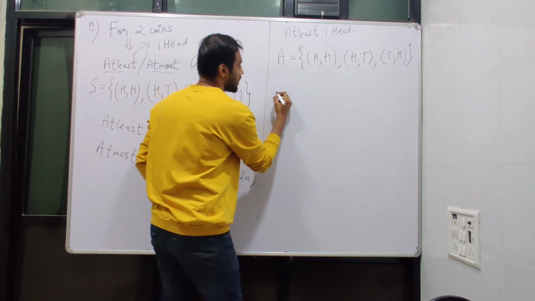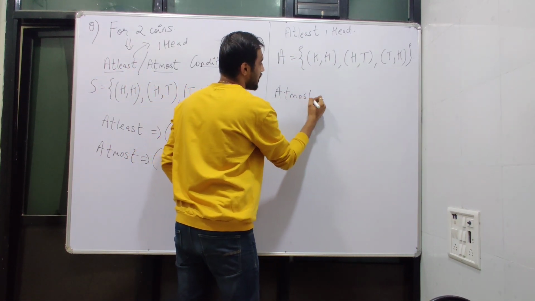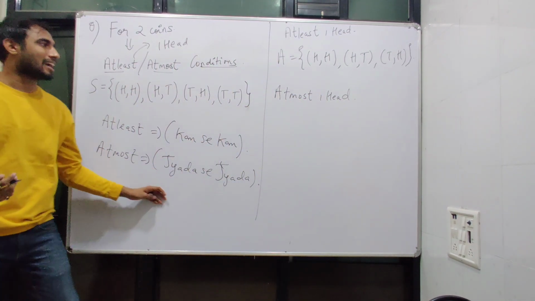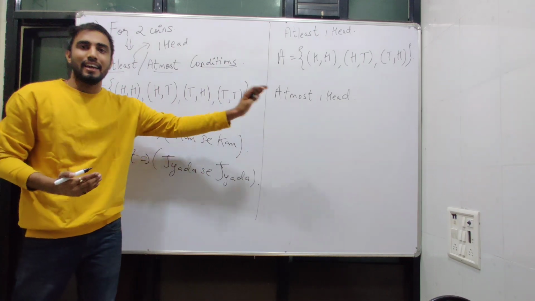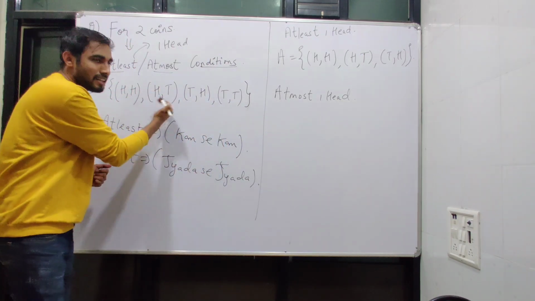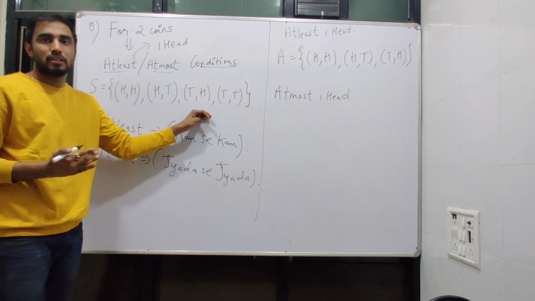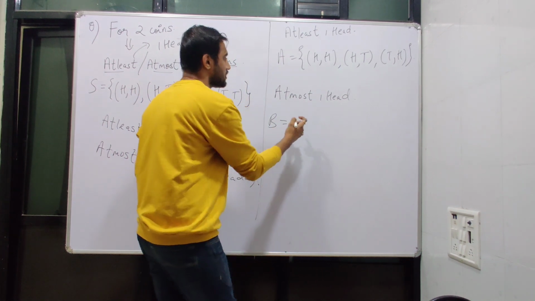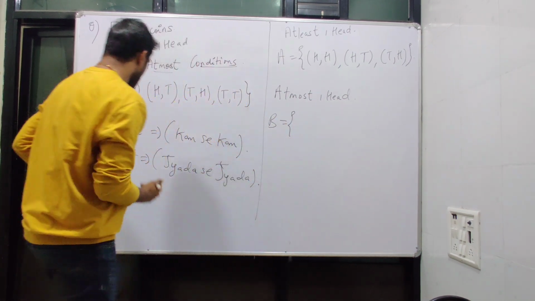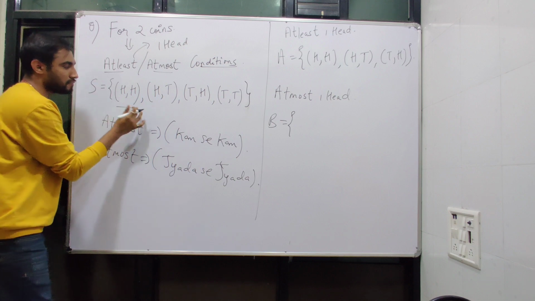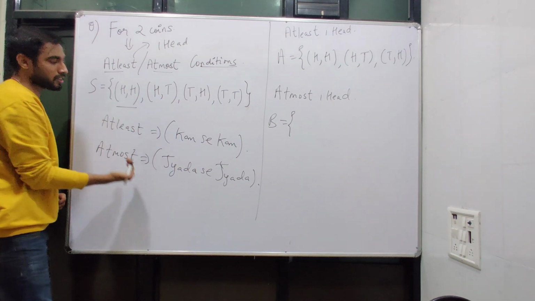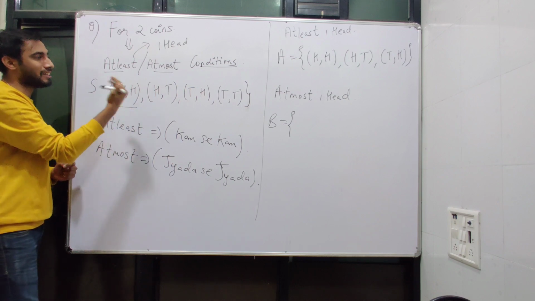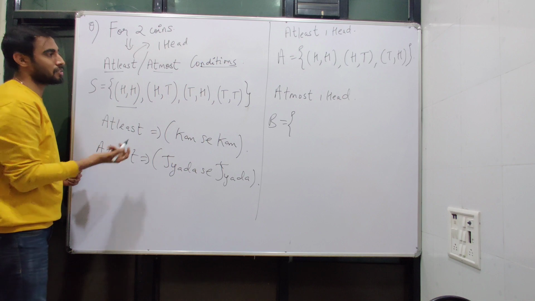But if it is given कि at most one head, so at most means ज्यादा से ज्यादा, as in ज्यादा से ज्यादा एक head आना चाहिए. It means if एक भी head नहीं आ रहा, if there is no head, then also it is fine with our condition. So at most one head, as in here we have two heads, but अपन को कितना चाहिए, ज्यादा से ज्यादा एक head. So if only one head is required at the most, we cannot take this condition into consideration.